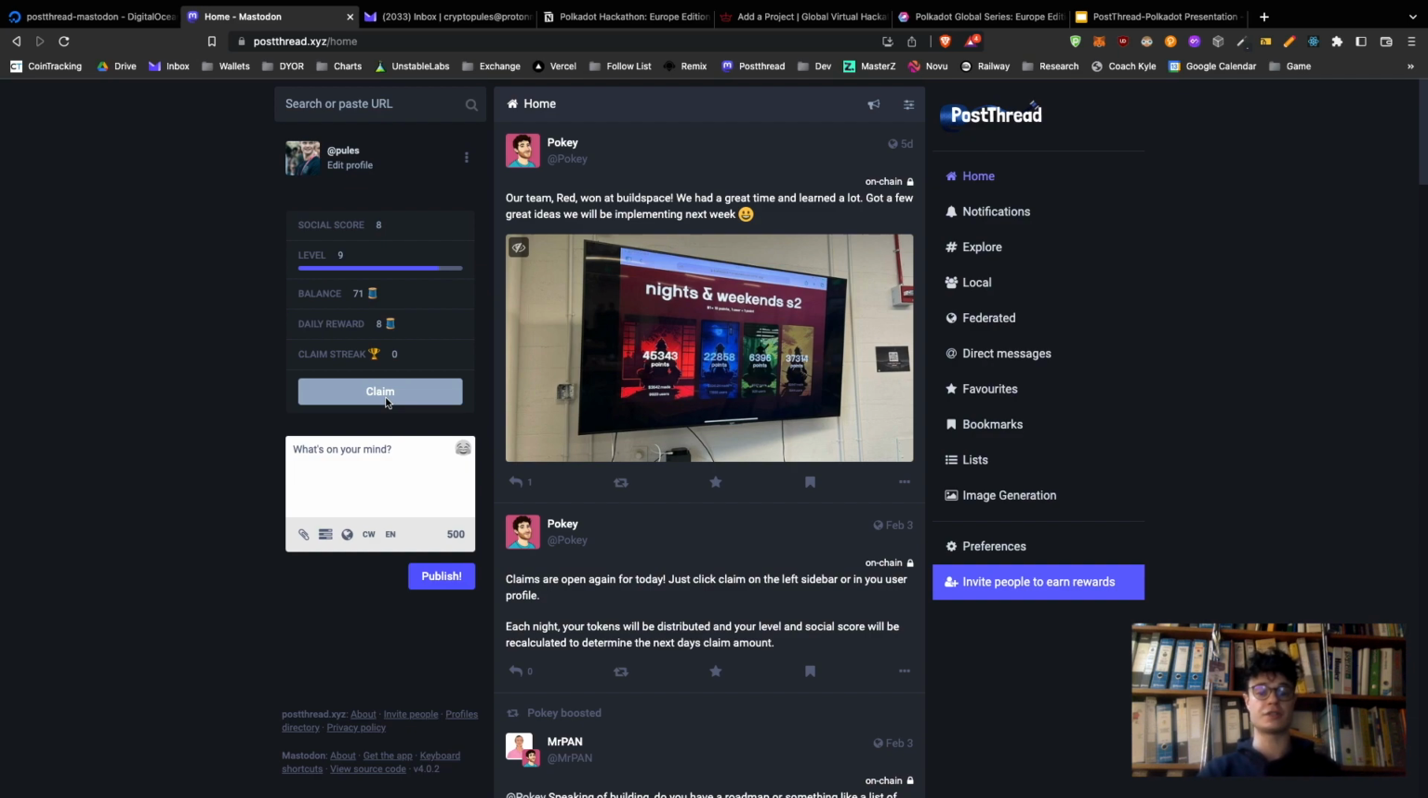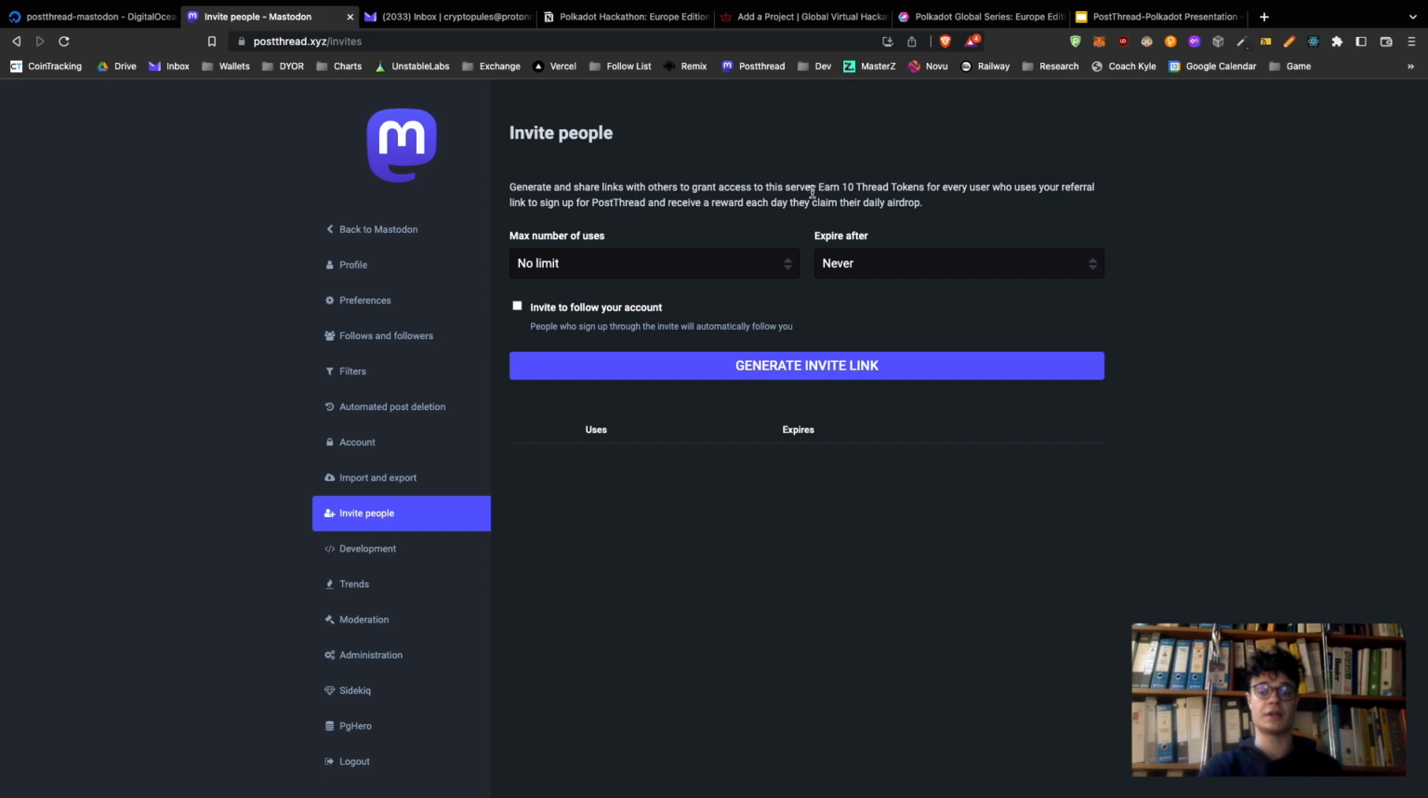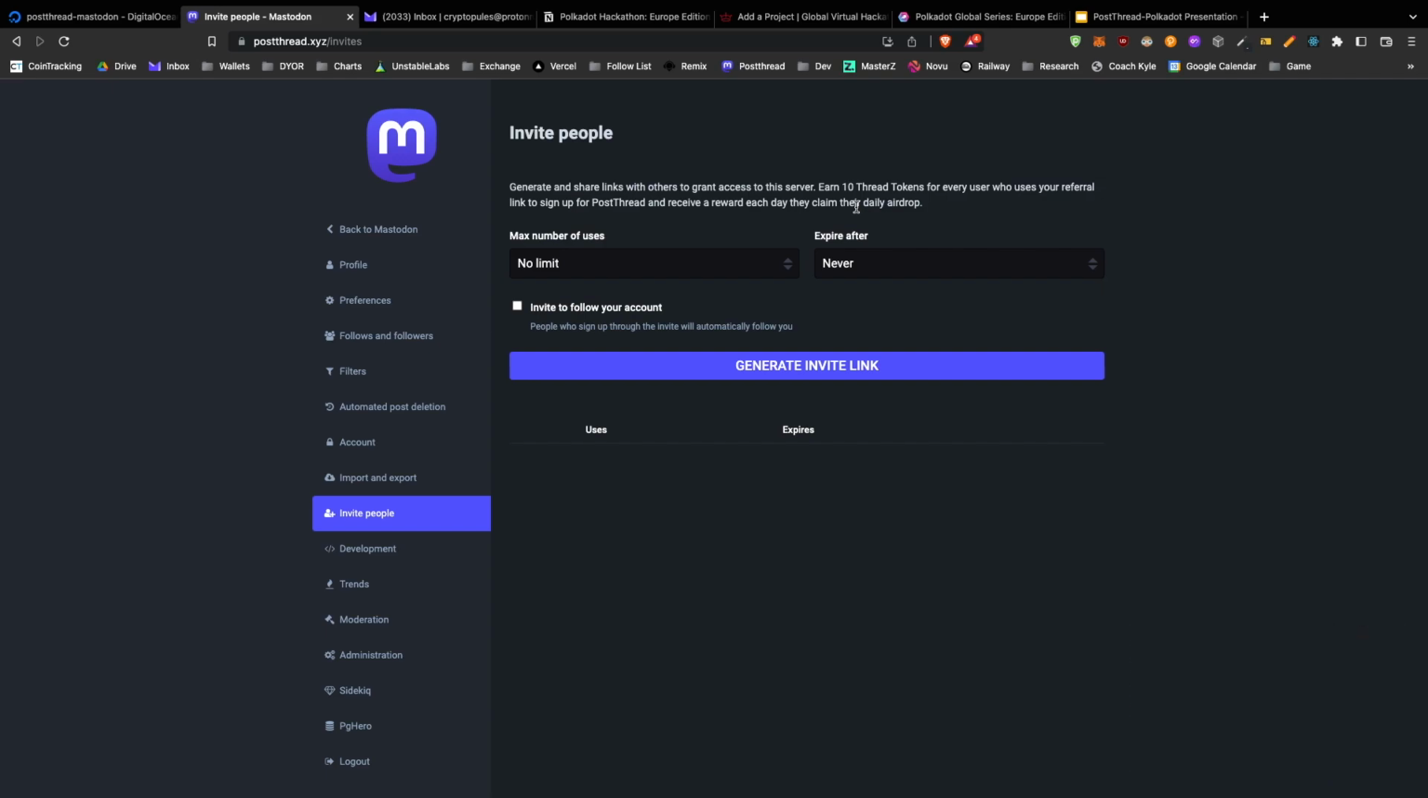We plan to include incentives such as a daily streak reward and a token referral program, which you can see here. Every user you invite that joins Postthread will earn you tokens as well as a percentage of their daily claim. So help us out, expand our community, and get rewarded for it.